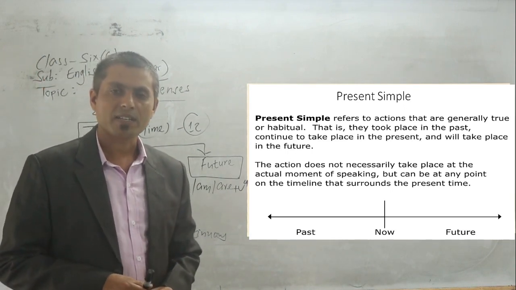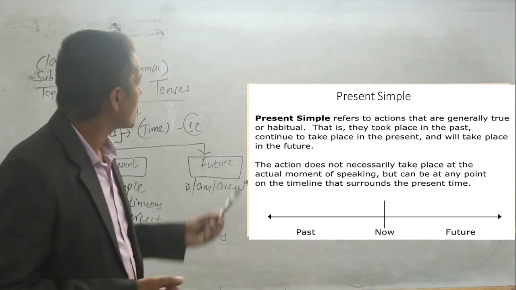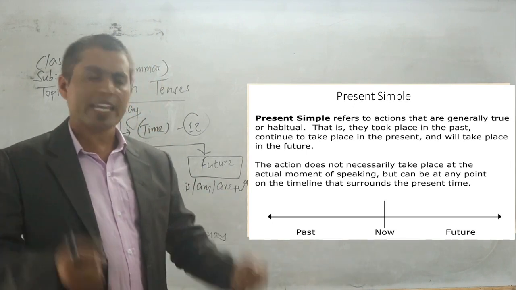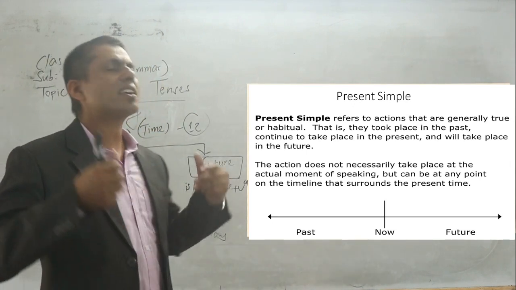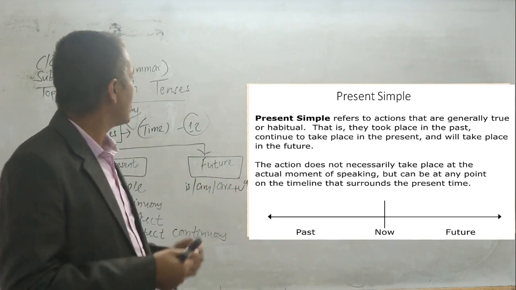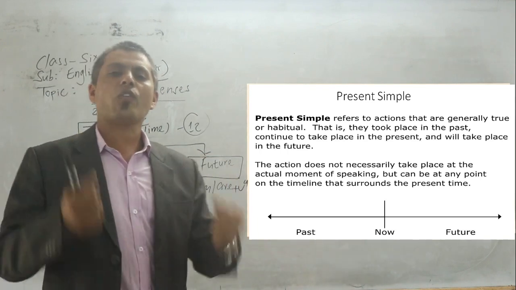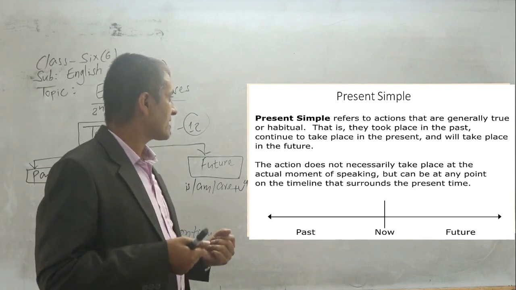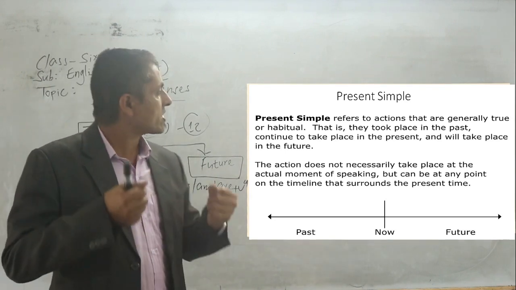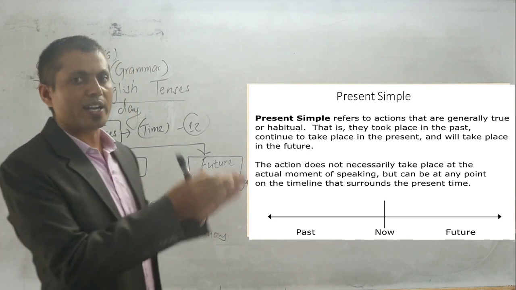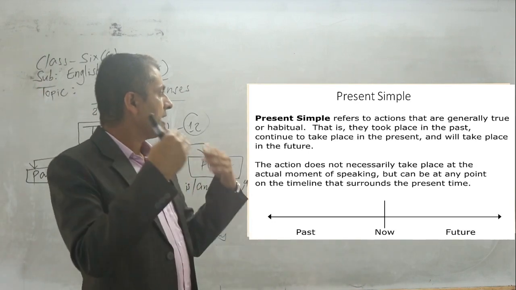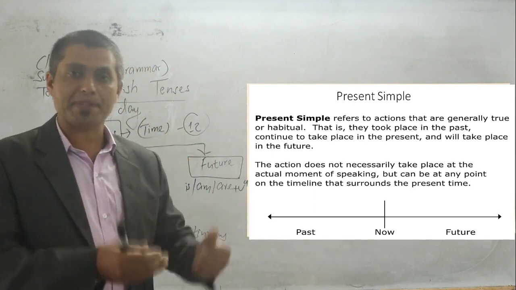So this tense refers to actions or events that are generally true, always true, universally true, habitual facts, your day-to-day habits. They started in the past, maybe continue this time, and maybe in the future also, as a habit formation.